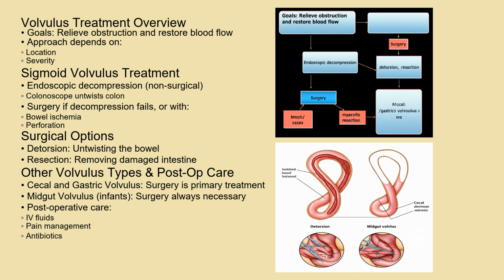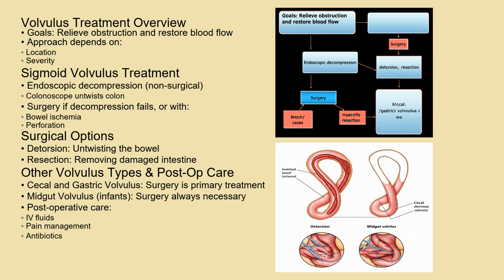Treatment for volvulus focuses on relieving the obstruction and restoring blood flow to the affected intestine. The specific approach depends on the location and severity of the volvulus. For sigmoid volvulus, a non-surgical procedure called endoscopic decompression may be attempted. This involves inserting a colonoscope through the rectum to untwist the colon. If endoscopic decompression is unsuccessful, or if there are signs of bowel ischemia or perforation, surgery is required. Surgical options include detorsion, which involves untwisting the bowel, and resection, which involves removing the damaged portion of the intestine.